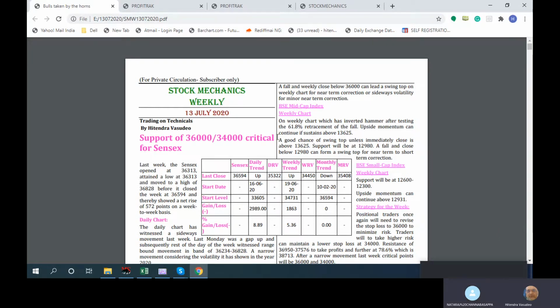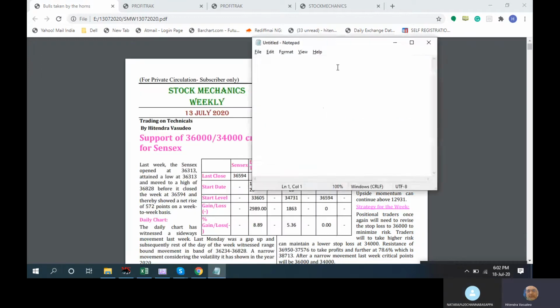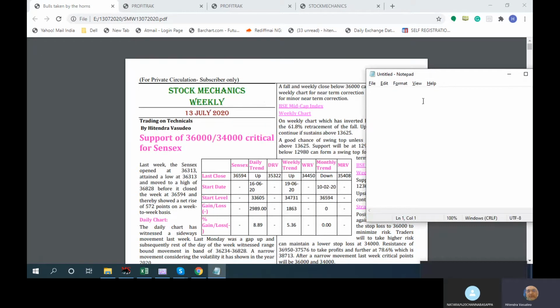So basically, what are the main contents of the file? If you go to see the file, first is the market outlook actually.